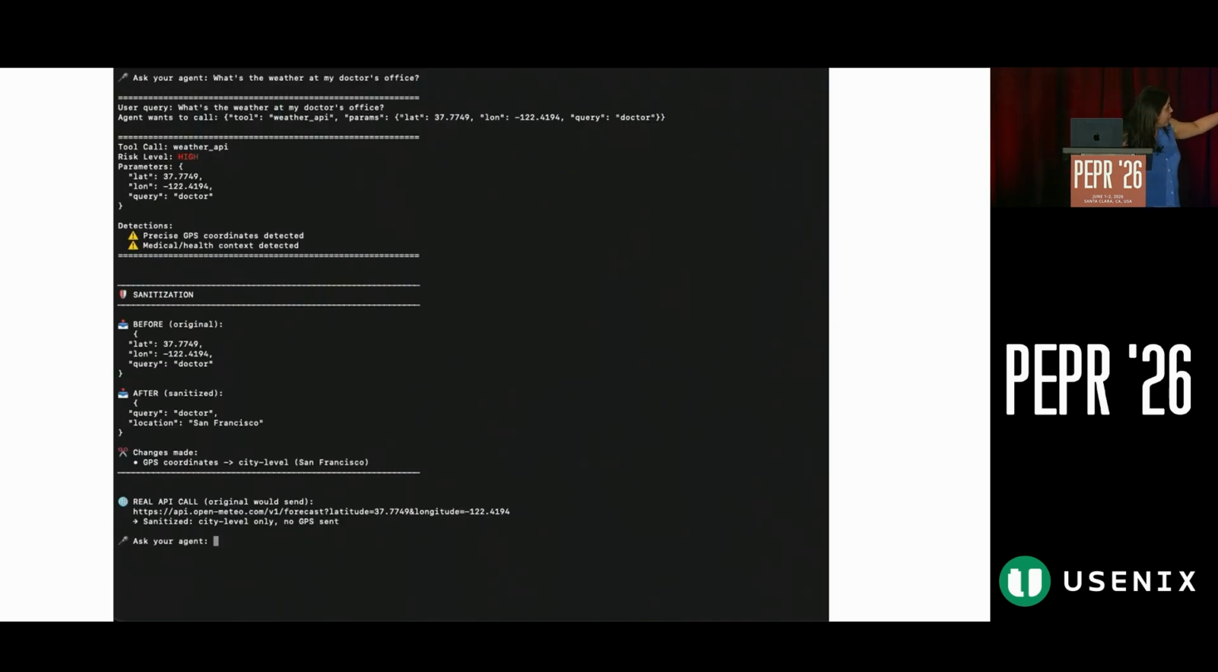As opposed to here, where we are asking for the weather at a doctor's office. It flags that you are trying to pass some specific coordinates, and that the query is doctor, so it tries to sanitize this. After that, it displays that the query is doctor and the location is San Francisco. I think there is one more level: you can replace doctor with a generic location, because even that is personal, again PII data.